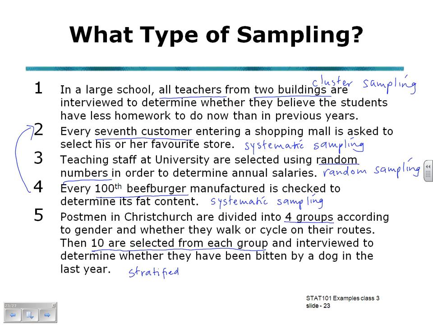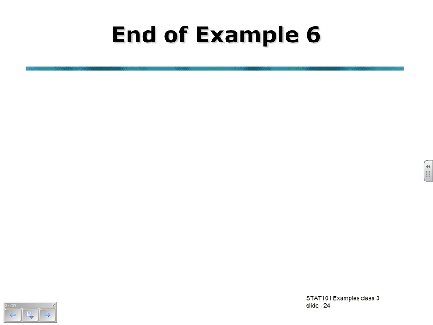Dividing into strata and randomly selecting from each group. An example of stratified sampling for number 5. And this is the end of example 6.